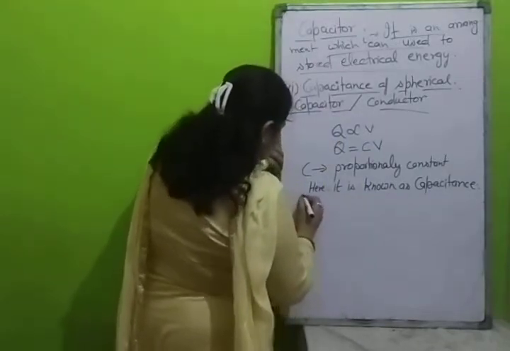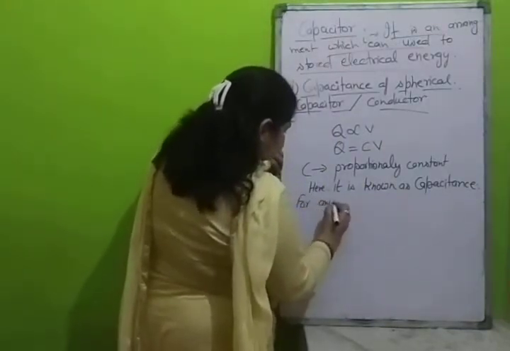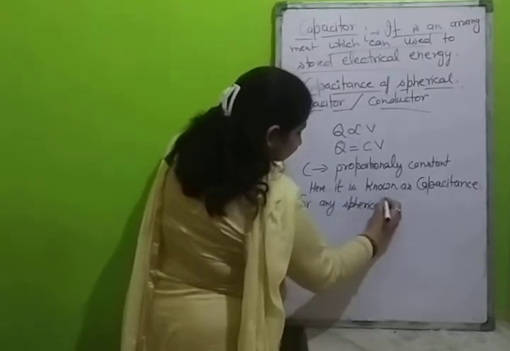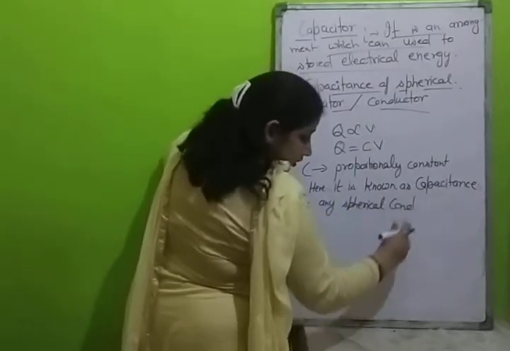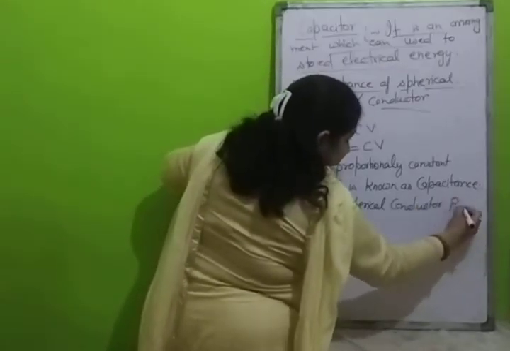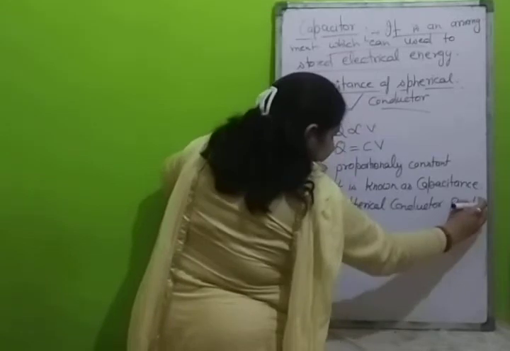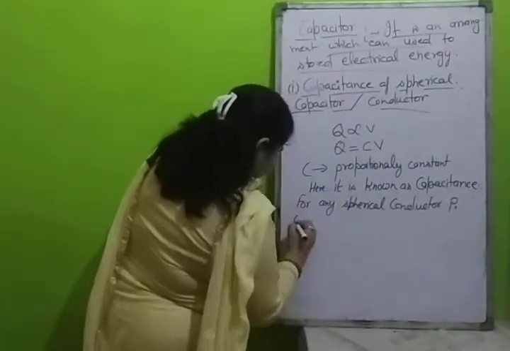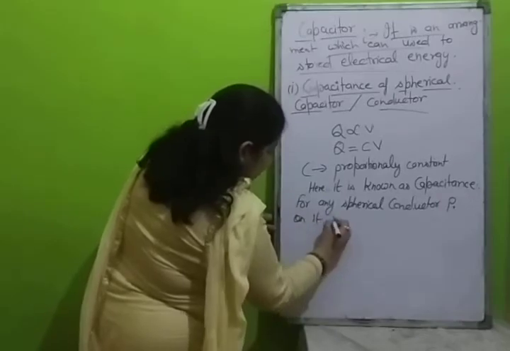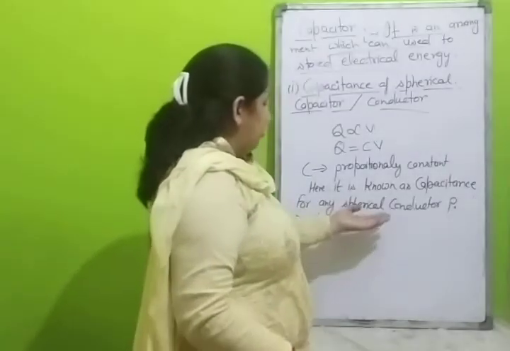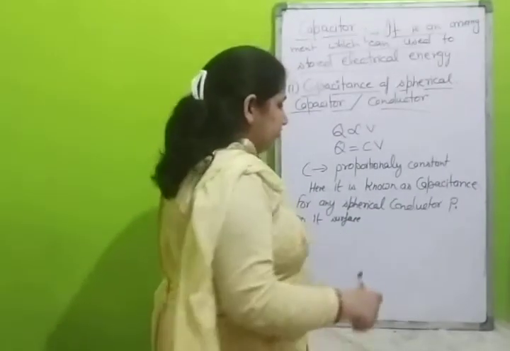And for any spherical conductor, what is the potential on its surface? How much potential will we consider on its surface?